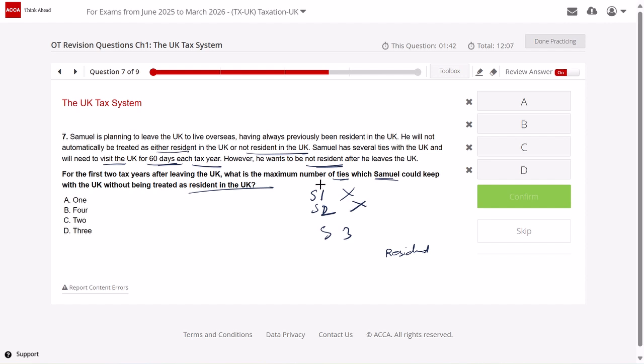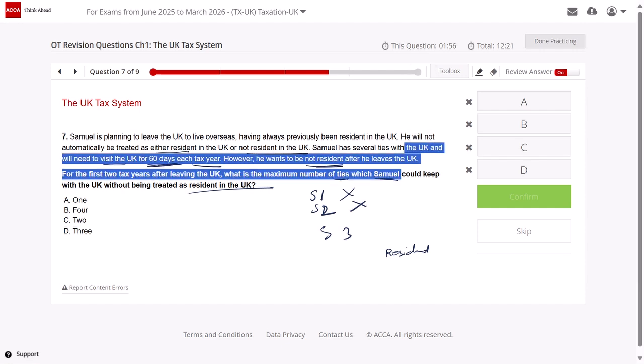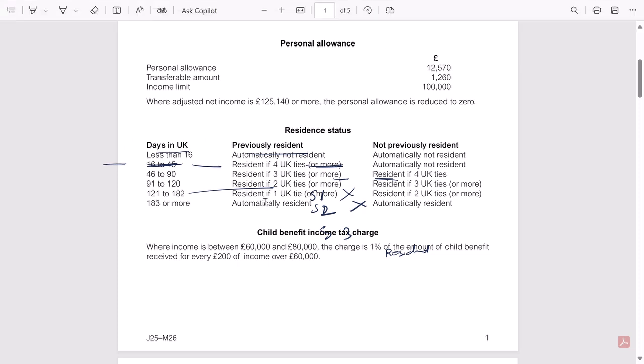So I need to check, if this person spends 60 days, what is the maximum number of ties he can keep to not be a resident. So let's check the column. Okay, now in this, he has been previously resident, Samuel, and he wants to stay for 60 days. So if Samuel wants to stay for 60 days, it will be the 46 to 90 row. 60 days falls in this row.